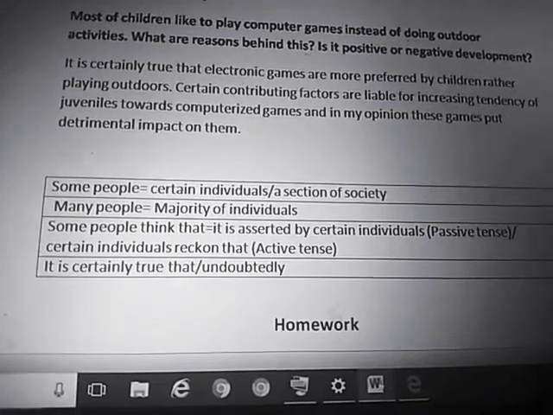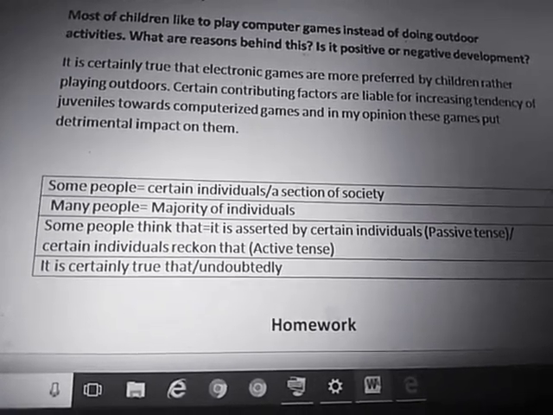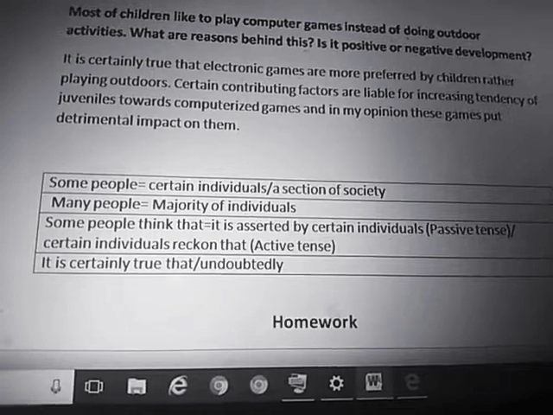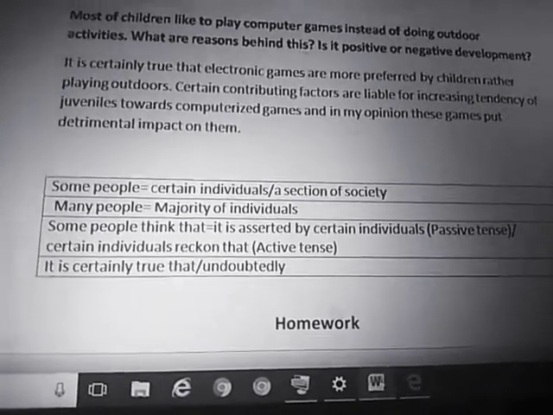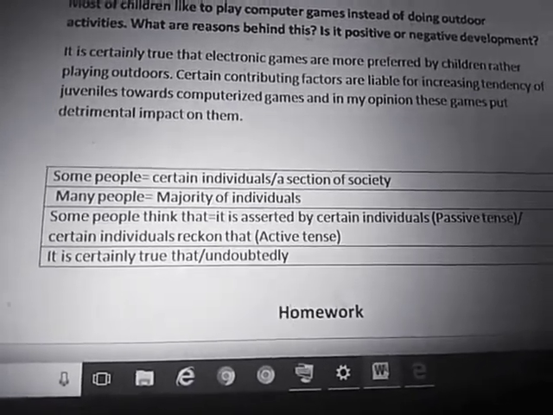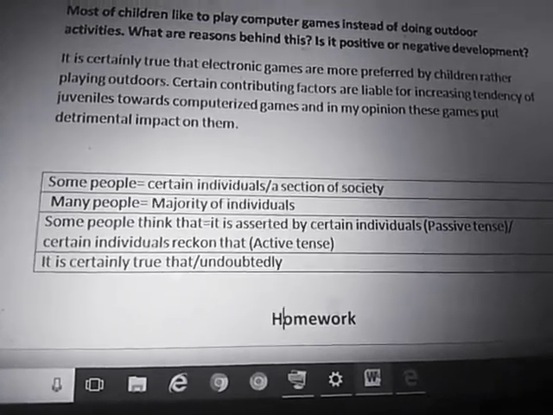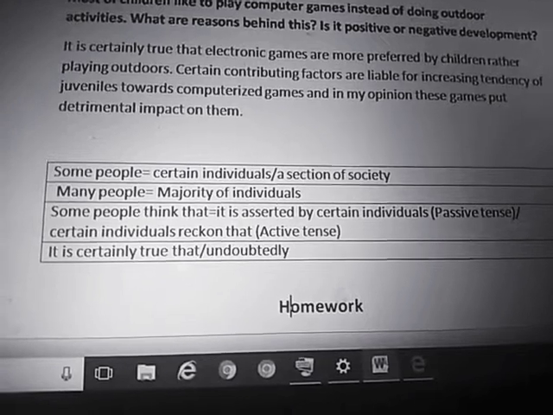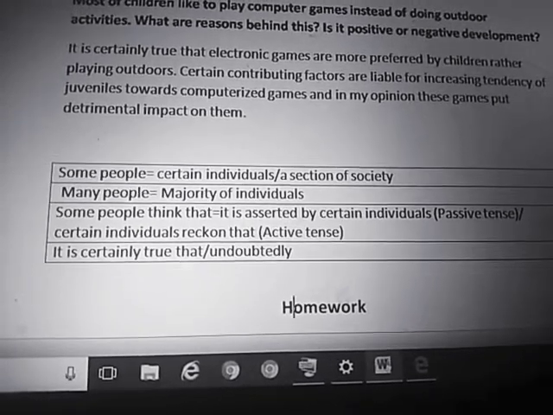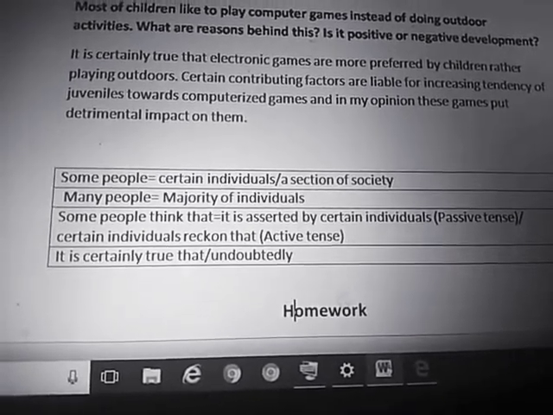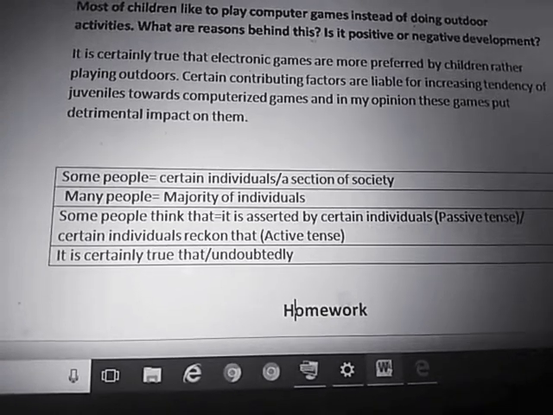It is good to have passive tense in your introduction as well as in the entire essay. Or if you want to write in simple form, then you can write: certain individuals reckon that, or assert that.